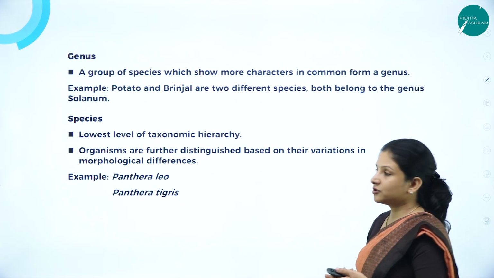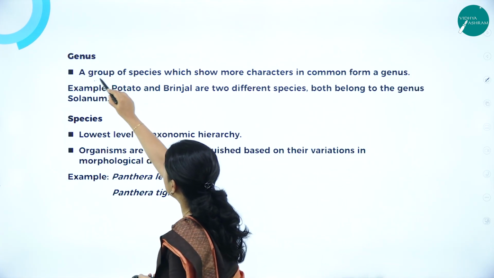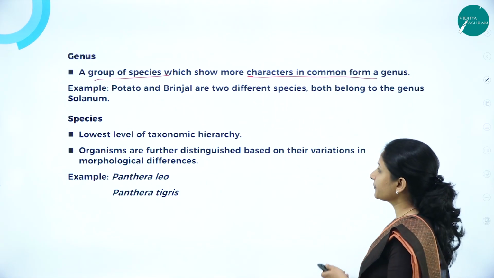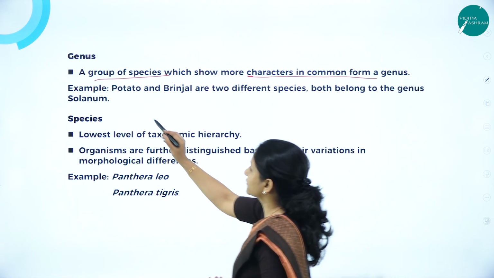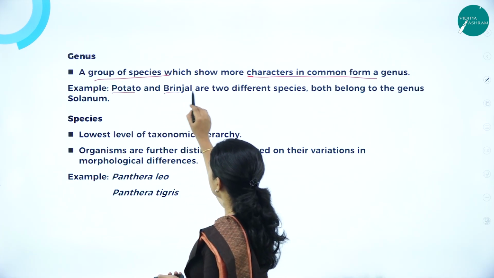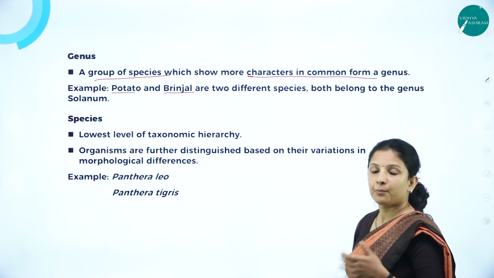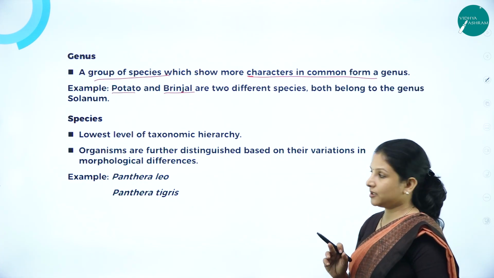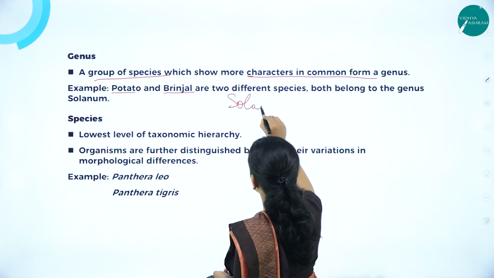Next is genus. Genus is a group of species which show more characters in common. For example, potato, that is Solanum tuberosum, and brinjal, Solanum melongena. Both are put under which genus? Solanum genus.